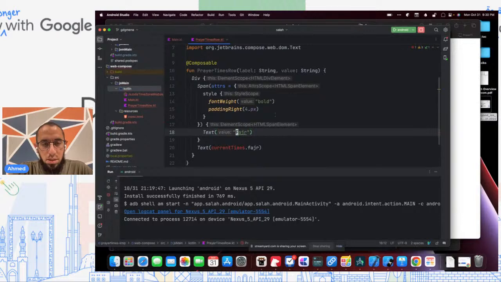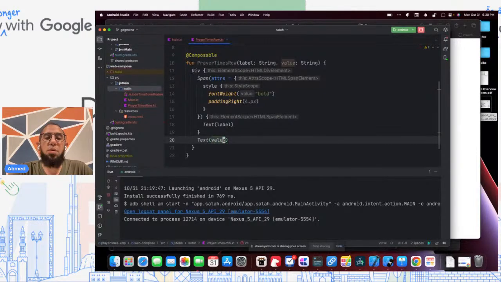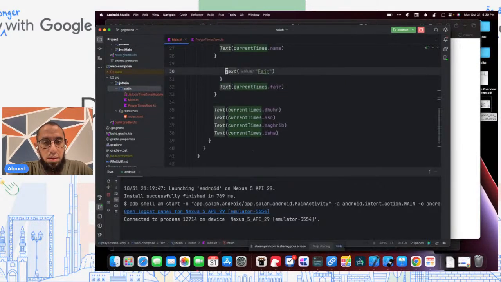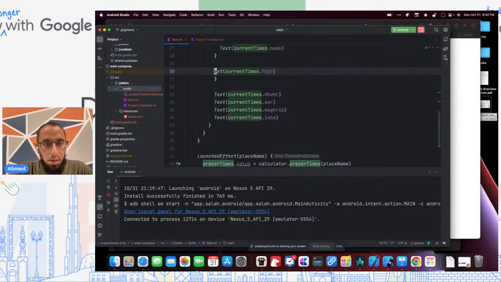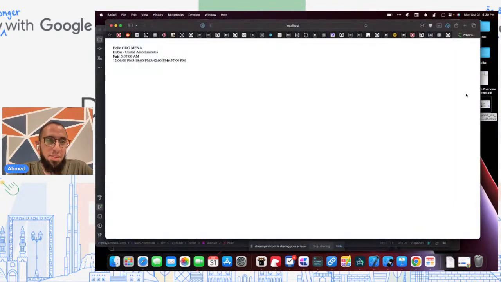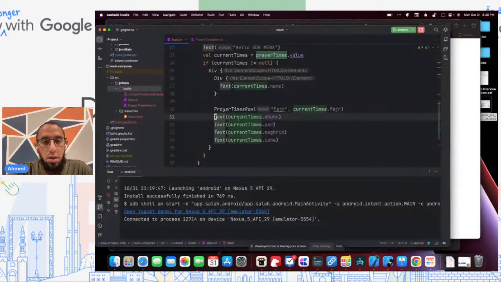And we'll change this to be label, and we'll change this to be value. And now we can go and replace this whole thing with prayer times row, like this. And in theory, things are good. Once this, where's the terminal? Yeah, it's built, so we can see it's still working.